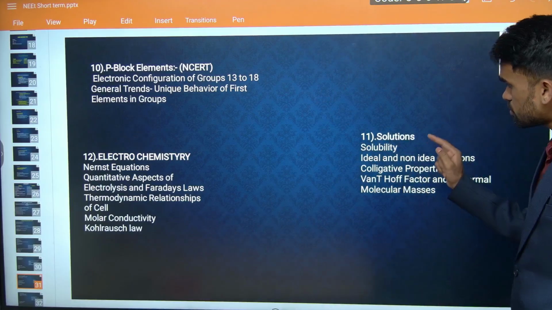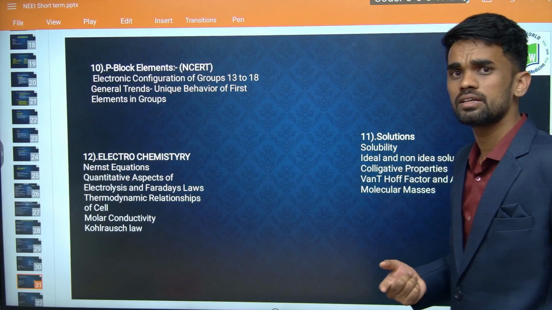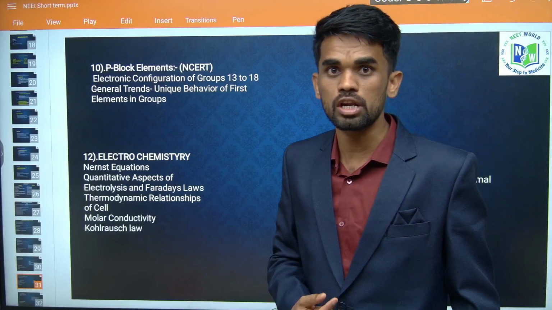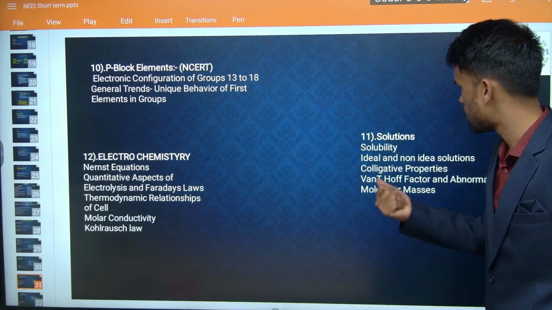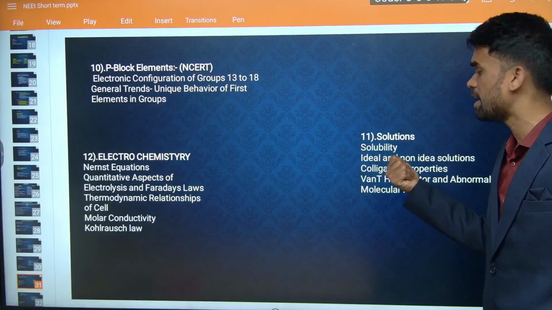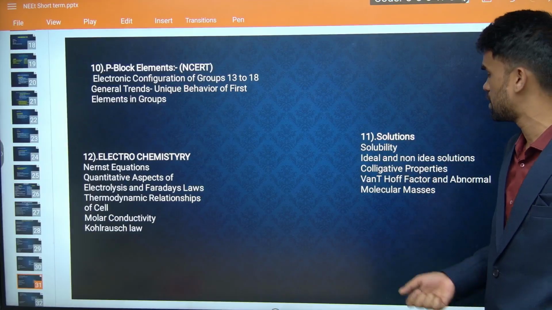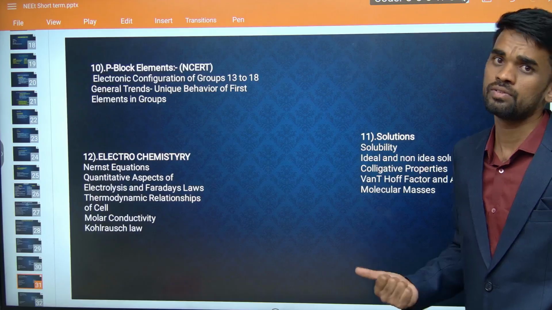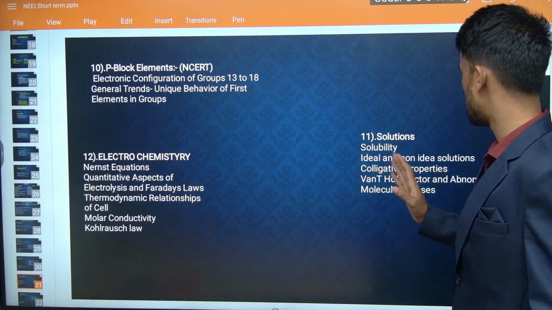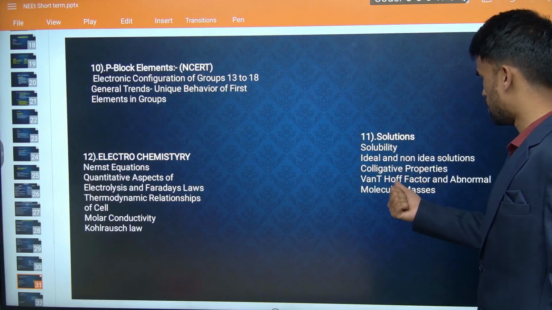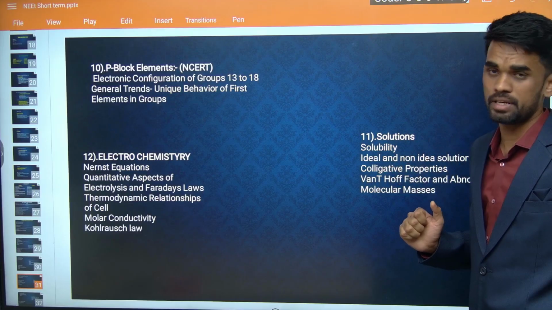Okay, the next here we have solutions. What we may expect: Henry's law, solubility and Henry's law. And the next, ideal and non-ideal solutions. There are many examples and previous year questions on ideal and non-ideal solutions, right? You can refer to that. It is very easy to understand. And the next, colligative properties. Out of whatever colligative properties we have, we may expect at least one question from that. The next, what is the use of Van't Hoff factor in the colligative properties.